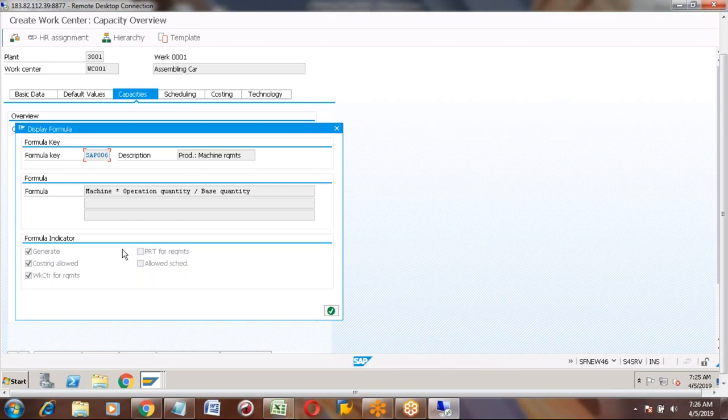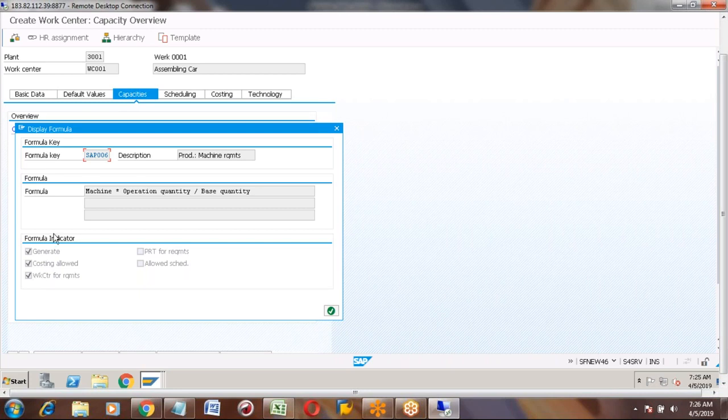The left side is for formula, which is MM, generate costing, MM, and work center requirements, and the right side, PRT and allowed, is relevant to scheduling and costing. Costing allowed means related to costing. Allowed scheduling means related to scheduling purposes. Work center requirements is relevant for the capacities. So this formula is related to capacity and costing.